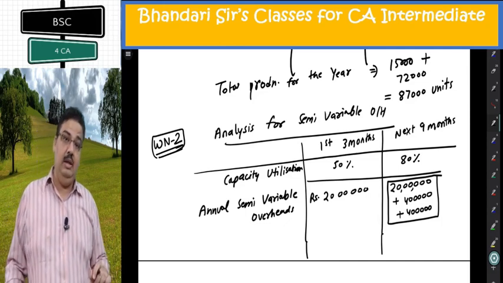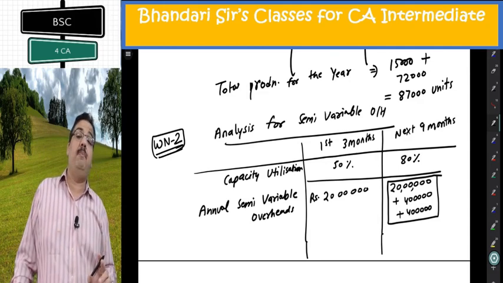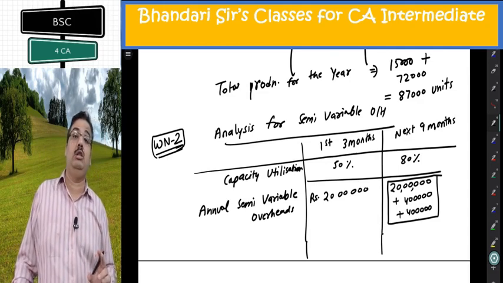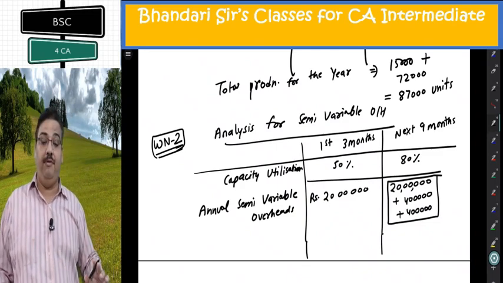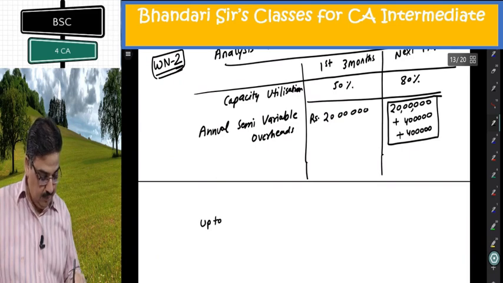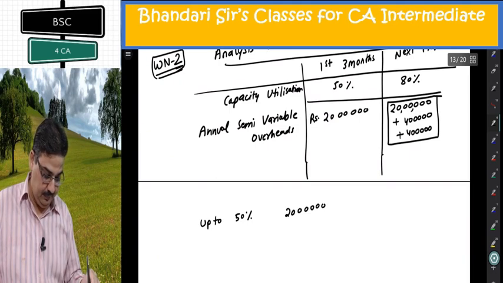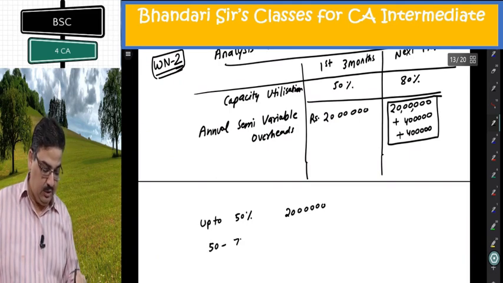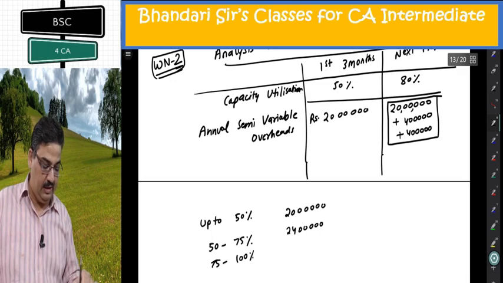Now kids come to me, they say, sir, if there is a block of 25%, additional cost is 4 lakh, for 5% it should be only 80,000. I agree, but he has written or part thereof. What I am trying to say, I am writing here in detail. Up to 50% capacity, 20 lakh. 50 to 75%, any capacity, 24 lakh. 75 to 100%, 28 lakh.